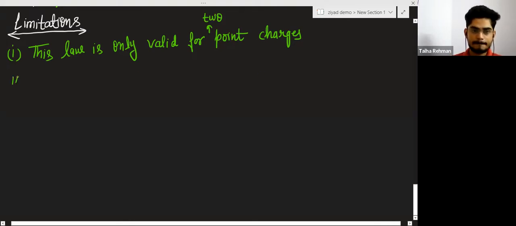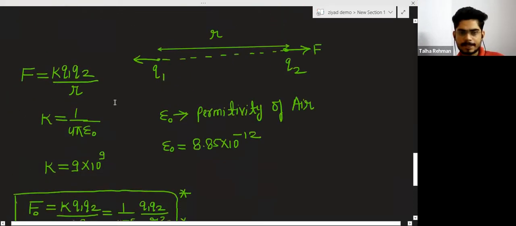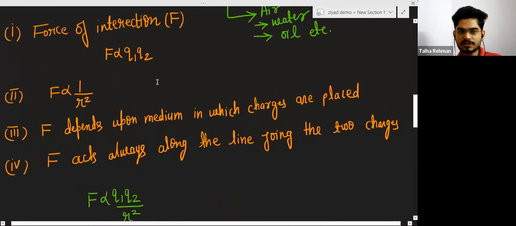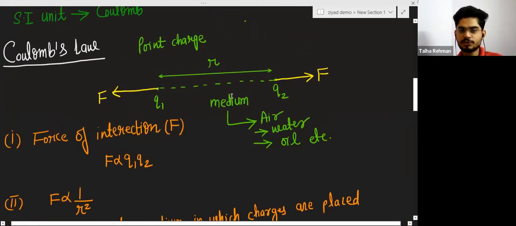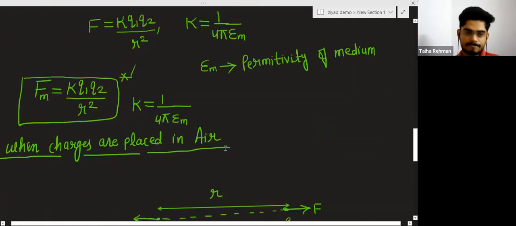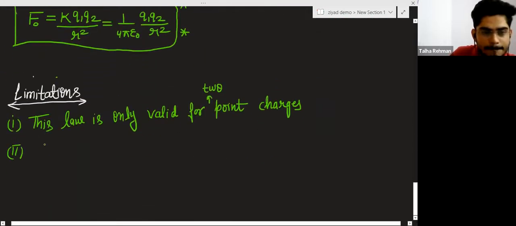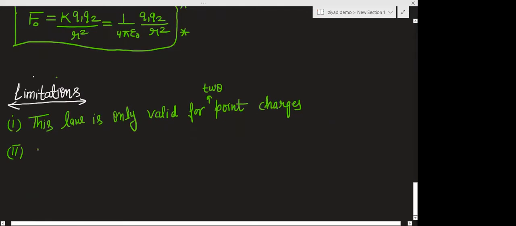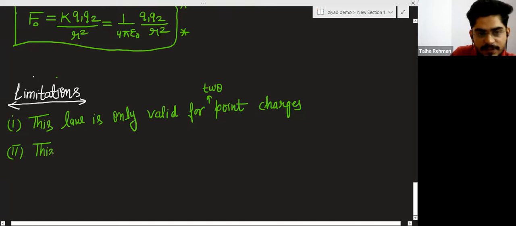And you will see here that these two charges are at rest. These two charges are not moving. So this law is valid only when two charges are at rest.